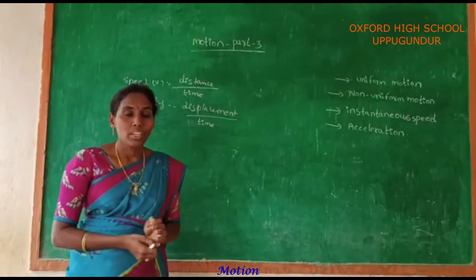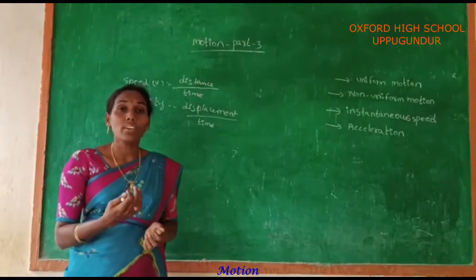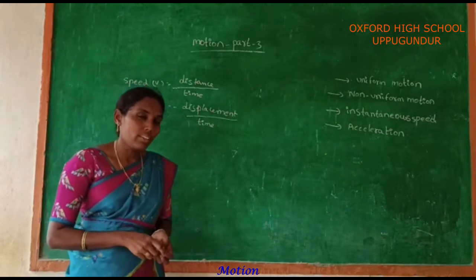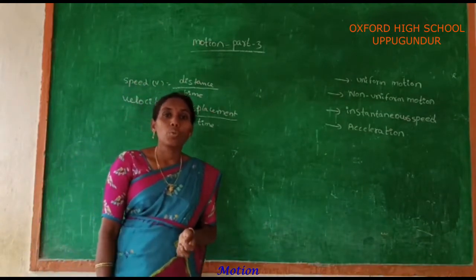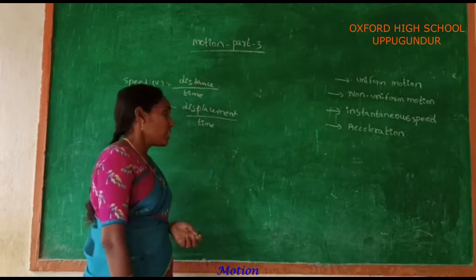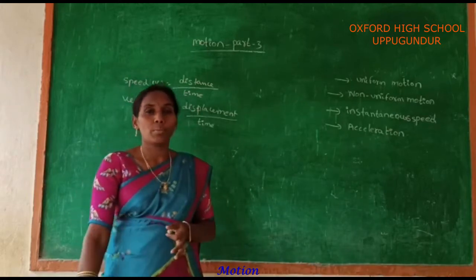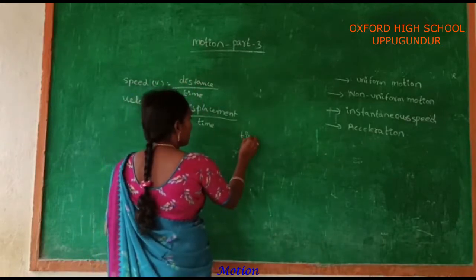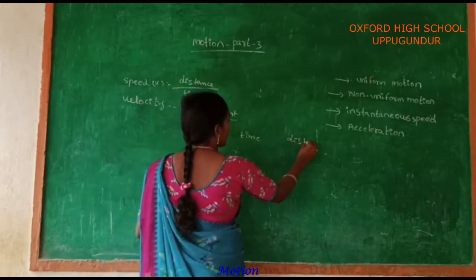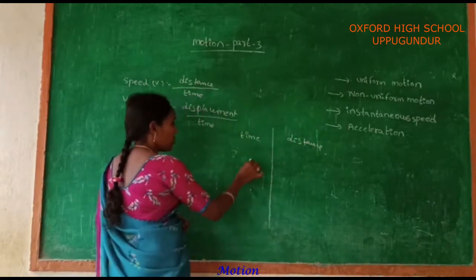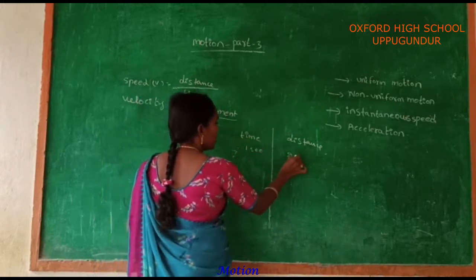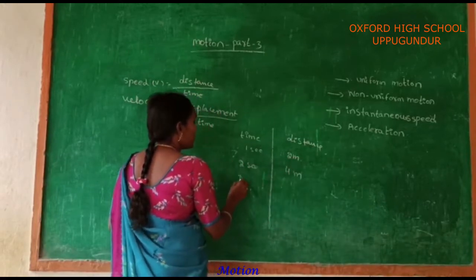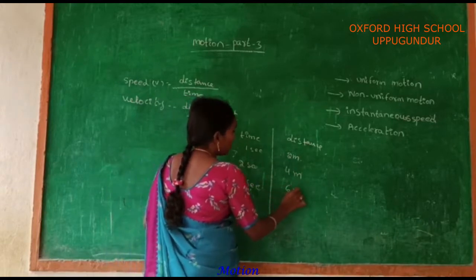Uniform motion is when a body covers equal distances in equal intervals of time. Any body which covers equal distances in equal intervals of time is said to be in uniform motion. For example, a cyclist is moving on a road. At 1 second, he covered a distance of 2 meters. At 2 seconds, he covered 4 meters. At 3 seconds, he covered 6 meters.